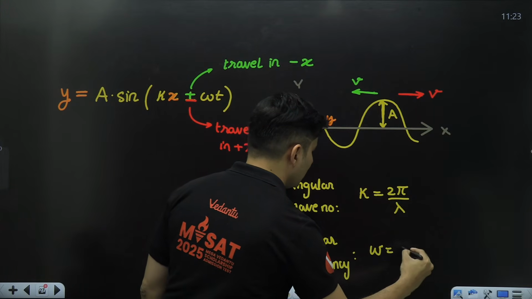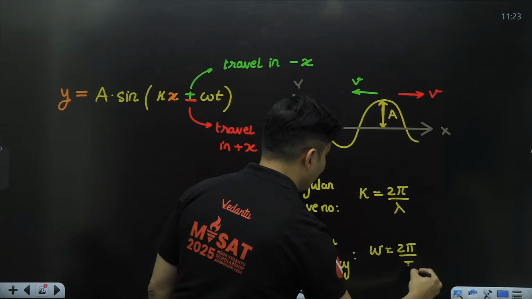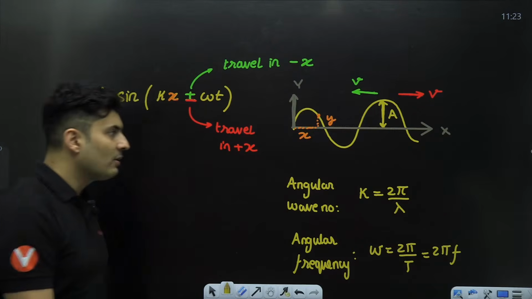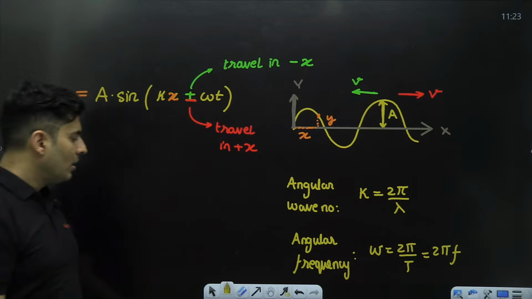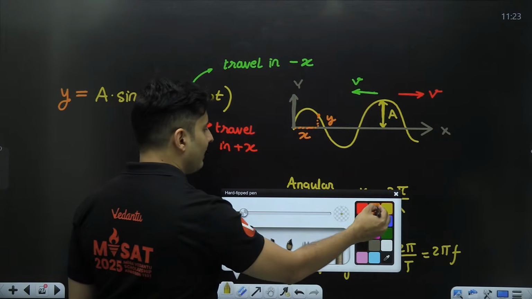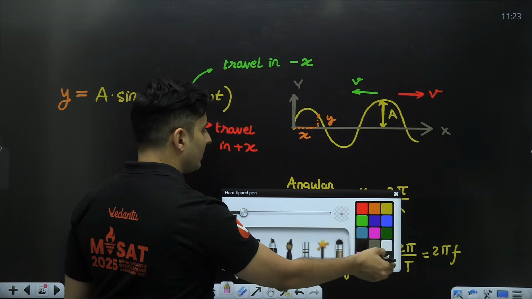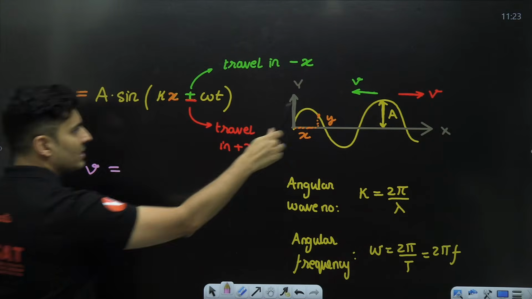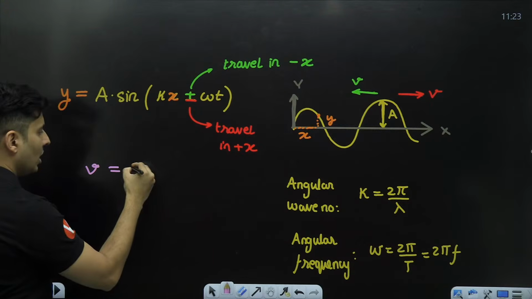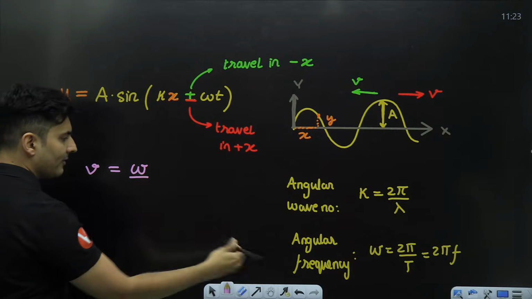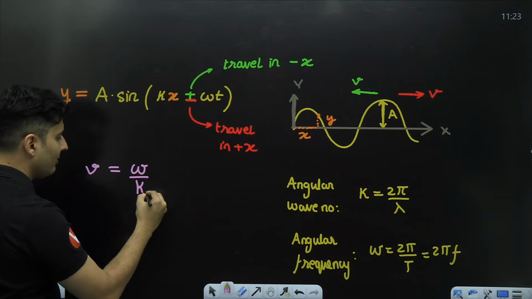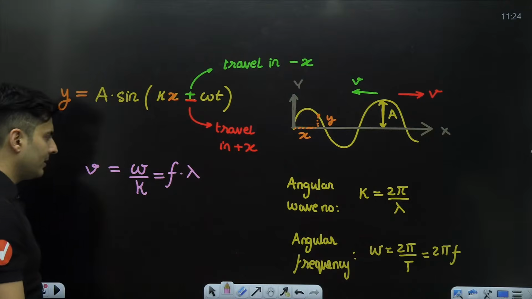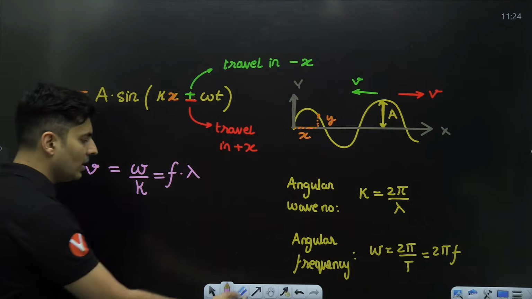So omega is 2 pi divided by time period, which is also 2 pi multiplied by the frequency of the wave. You can also write the wave velocity in this form. So this wave speed or wave velocity, you can write as omega, angular frequency, divided by k, angular wave number, which is also frequency into the wavelength.